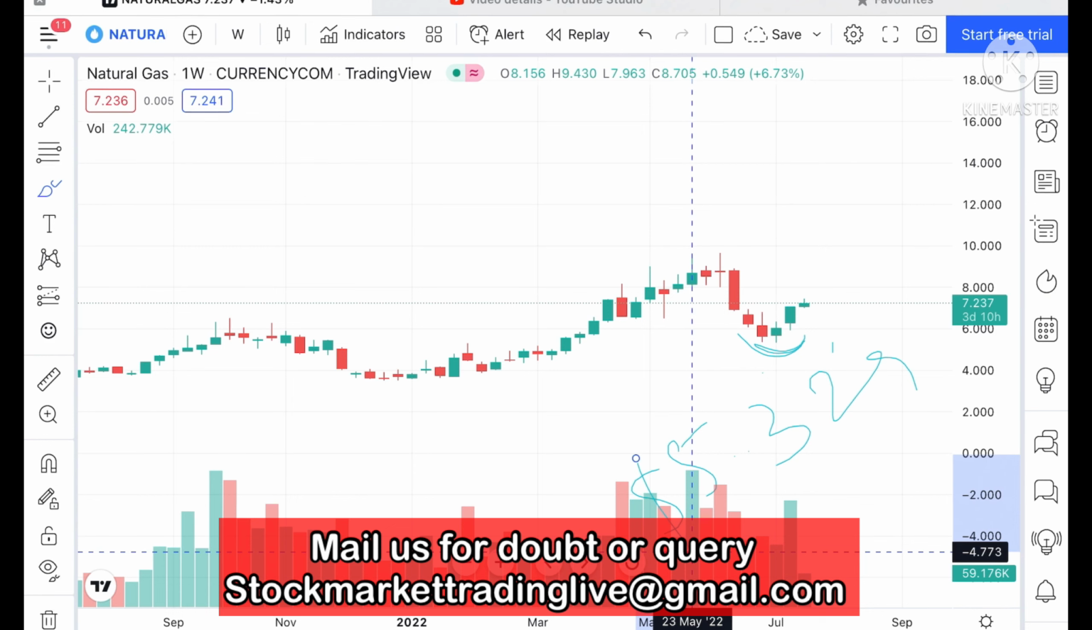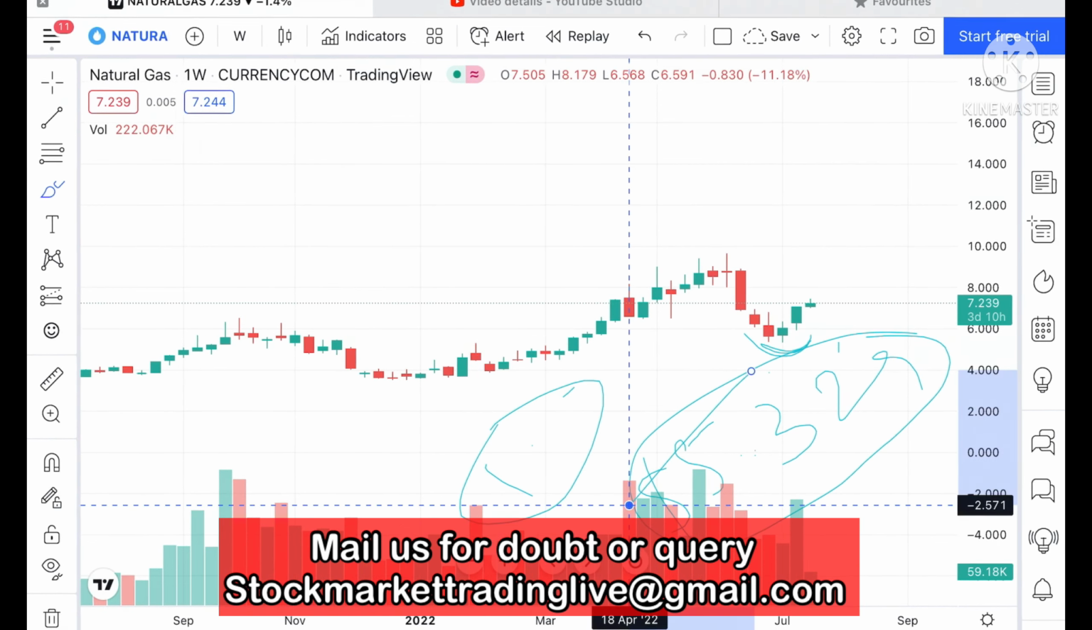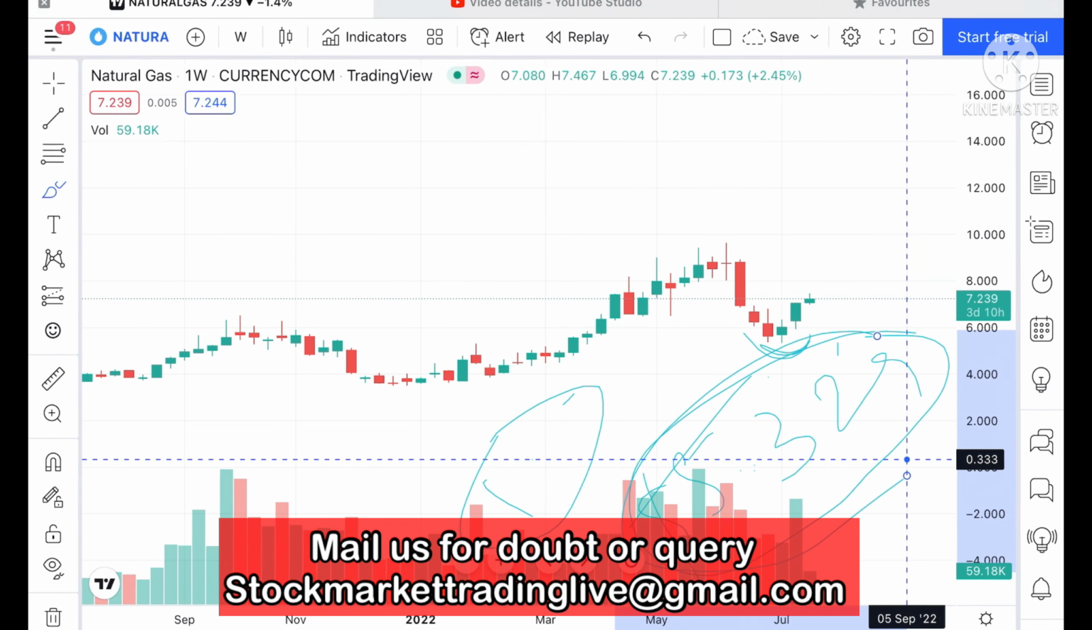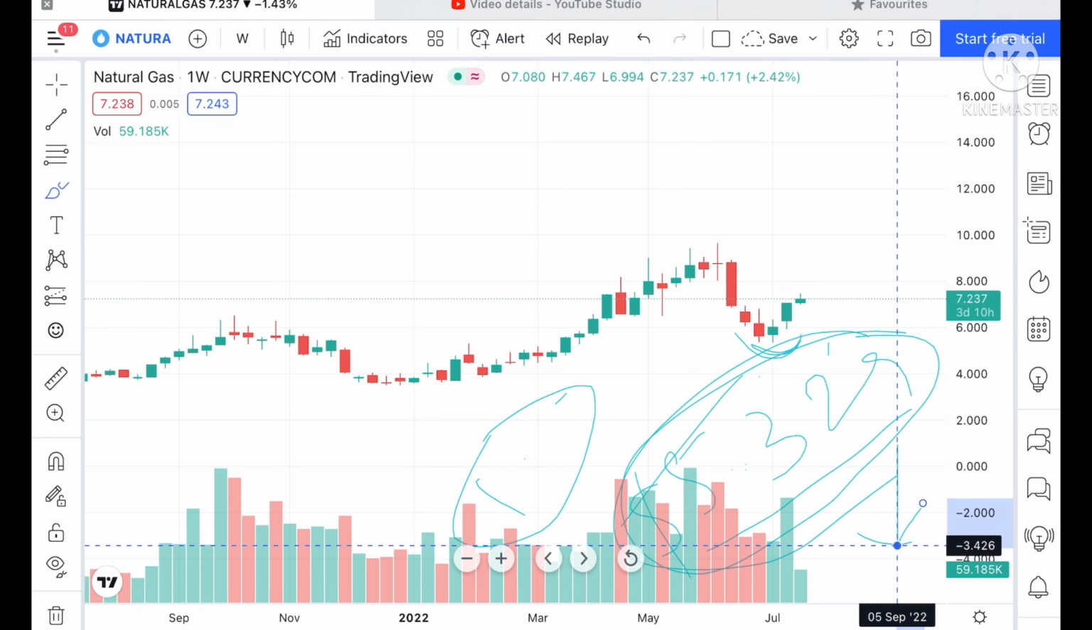You have to understand that if the price comes close to around 5.5 or 5.329, it is a weak support, so the probability is very high that it can move further down.